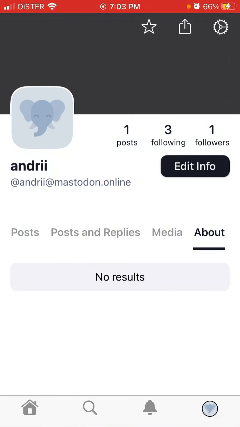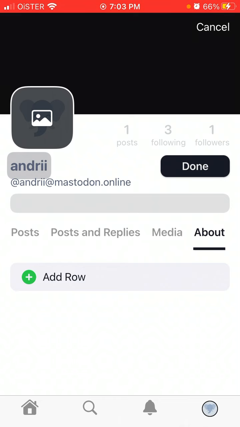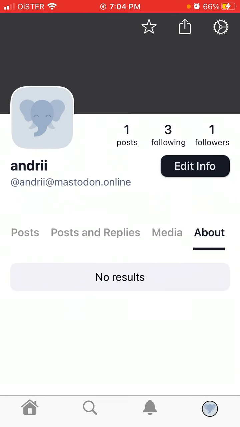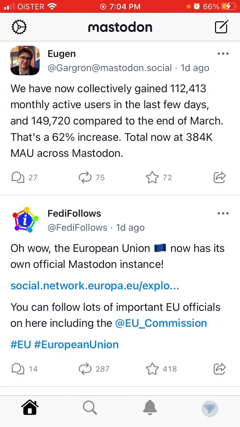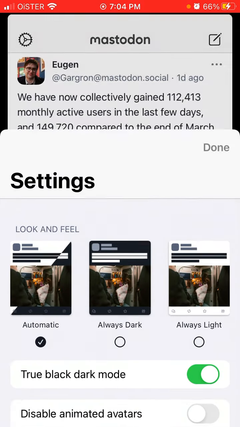Also, there are some complications in case you want to change your username. I don't know how to do it. So here you can change your profile picture, you can change your full name. That's what you can do, but I don't know how to change the username. And there is no support team because the app is decentralized. So you can probably, again, just reach out on GitHub or mention someone or something like that. So that's what you can do, at least that. So yeah, that's the app.